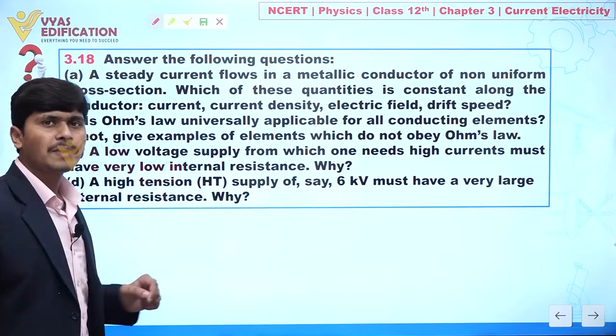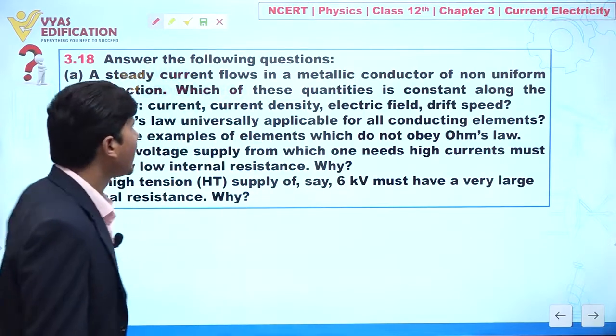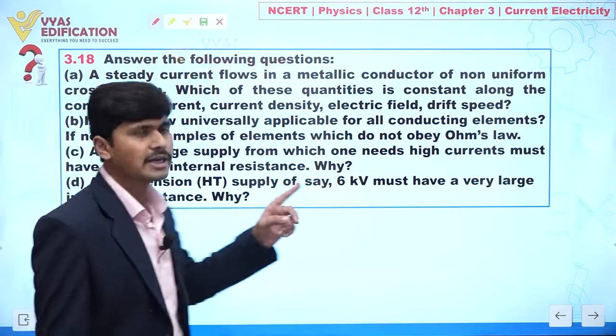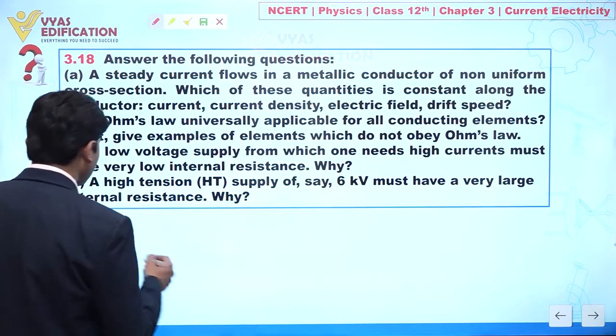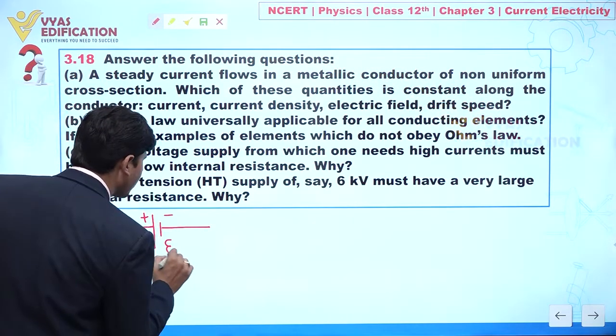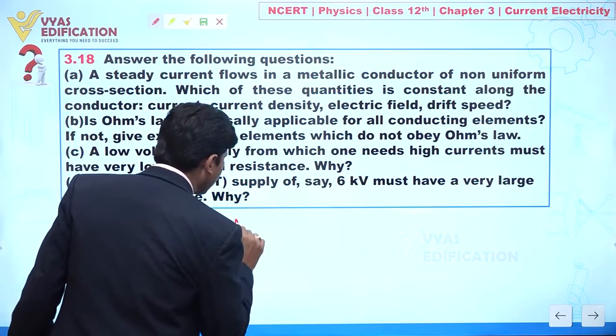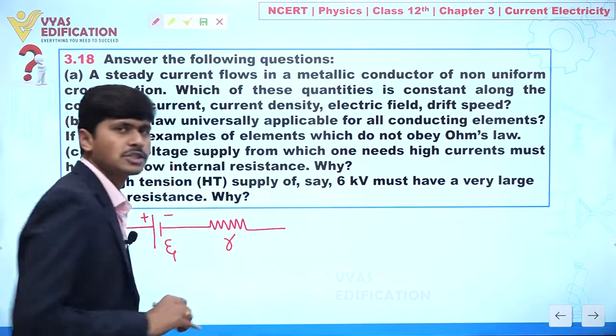Now part number C: a low voltage supply from which one needs high current must have very low internal resistance. Why? Let us try to understand. Suppose this is a low voltage supply, E, and here we have the internal resistance, small r.